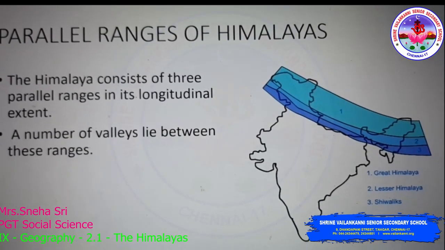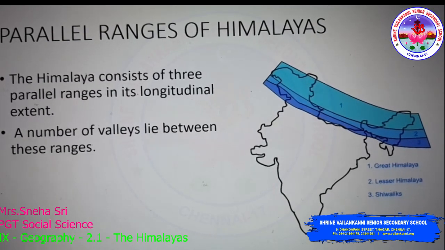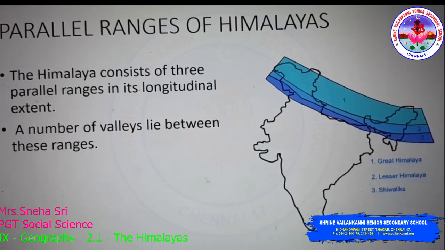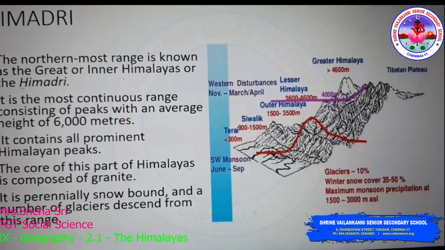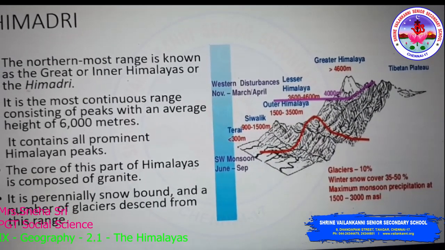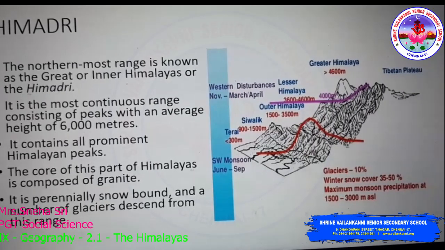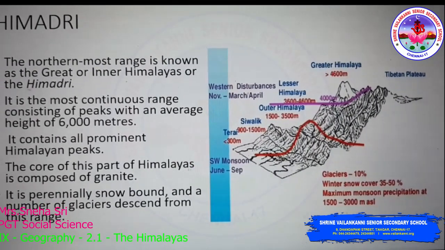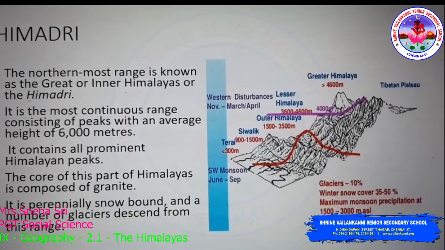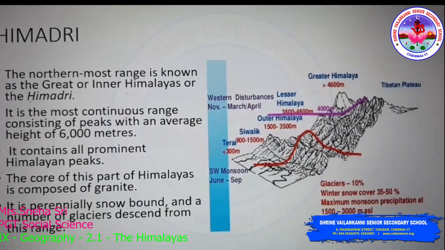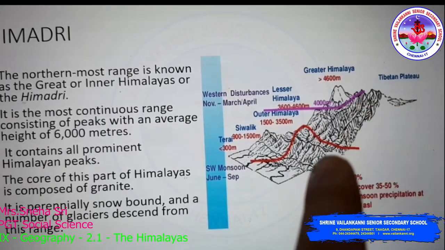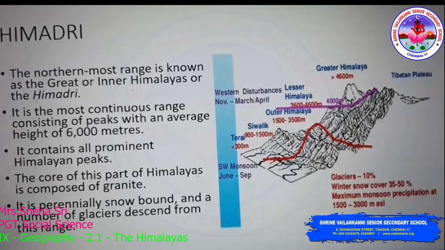Just consider the ranges 1, 2 and 3. 1 lies in the northern part of the other ranges, right? So, the northernmost range is called the Great Himalayas or Inner Himalayas or the Himadri. Just refer to the image, you will be able to see how parallel the ranges are. First Greater Himalayas, then the Lesser Himalayas, then the Shivaliks.